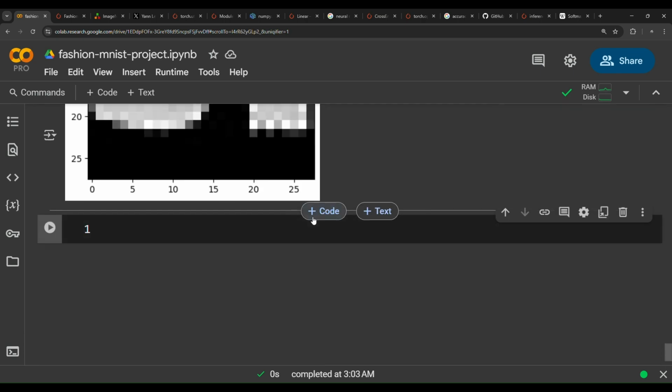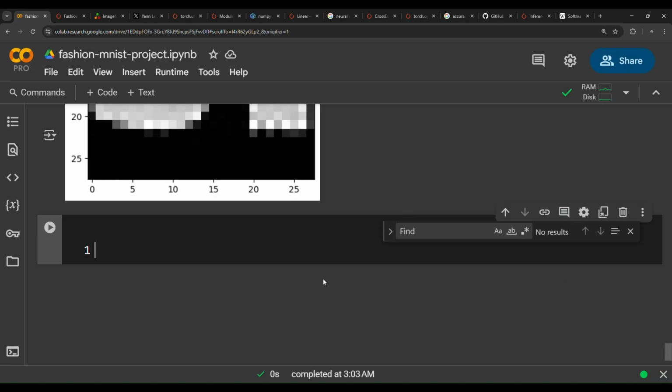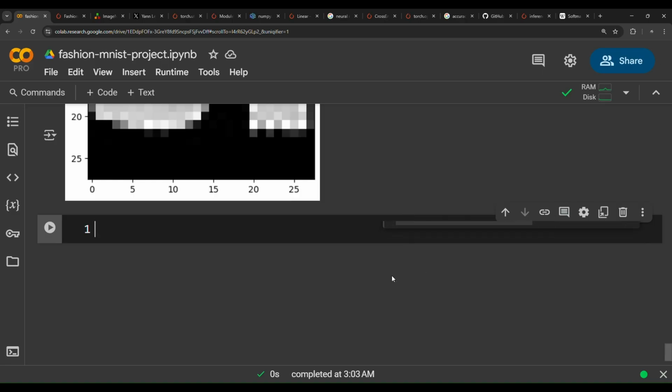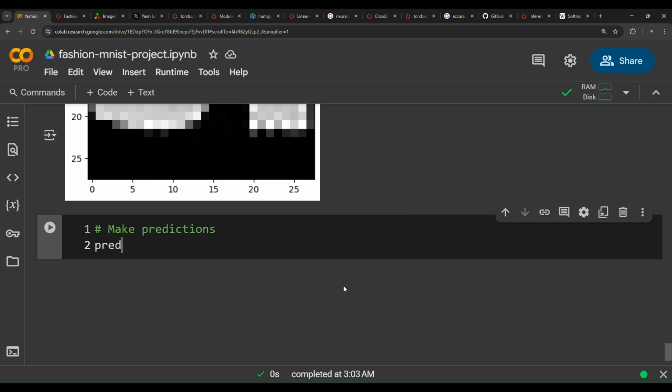Now, what we need to do is create some predictions on these test samples using the function that we created earlier. So make predictions. Let's put a comment, make predictions, pred probs equals make_predictions.